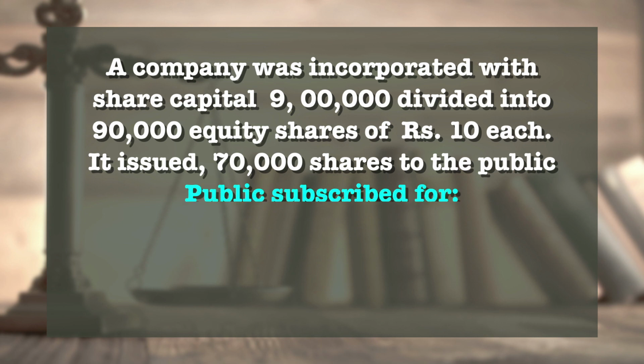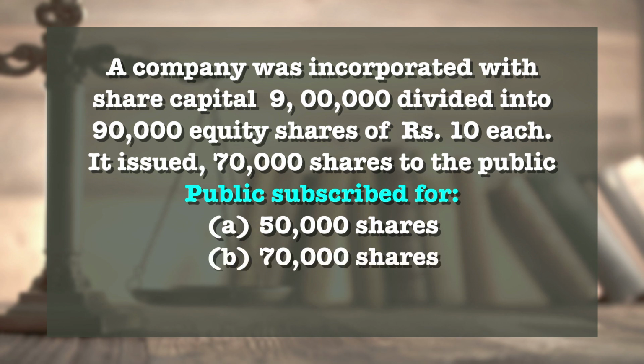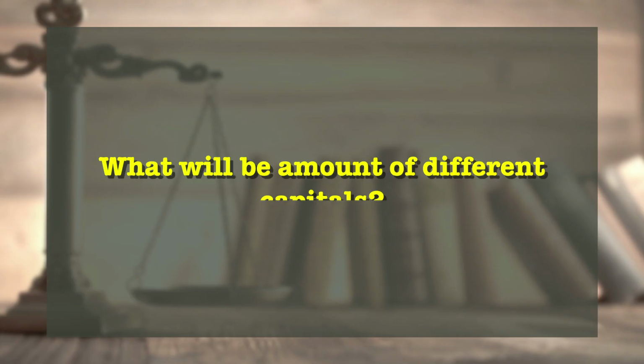It issued 70,000 shares to the public. The public subscribed for, in example A, 50,000 shares, example B, 70,000 shares, and example C, 75,000 shares. Apart from the above, 5,000 shares are issued to the vendor as fully paid. Now the question is, what will be the amount of different capitals?